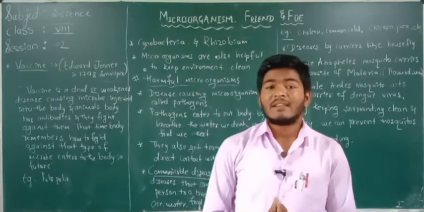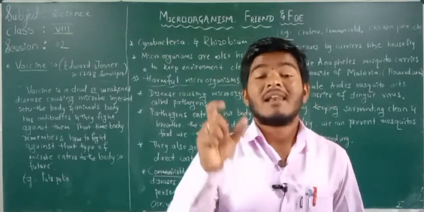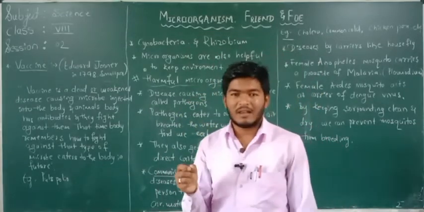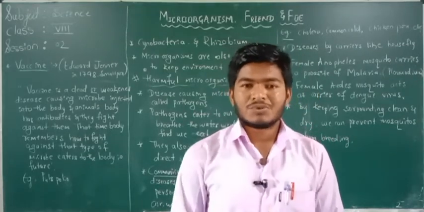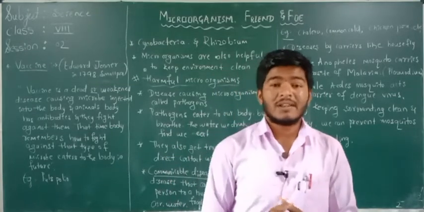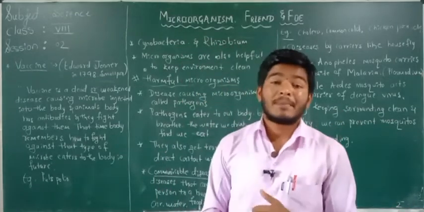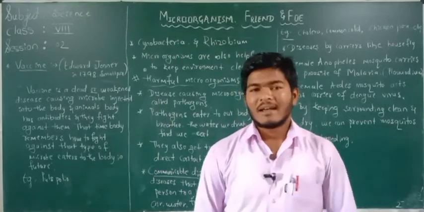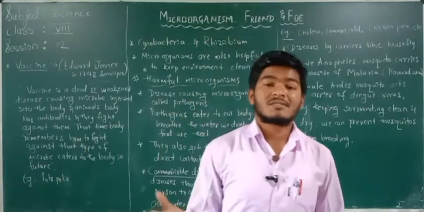It is nothing but the use in curd. Yes, in the use of curd, which bacteria are we going to use? That is lactobacillus. Lactobacillus, one of the microorganisms, is a bacteria which we use to prepare curd. Have you understood? And another microorganism called yeast is used in the preparation of bread, isn't it? And yeast is also used for the preparation of alcohol, in large amounts. And also some bacteria are used in the preparation of medicines. These are some of the uses we studied in the last class.